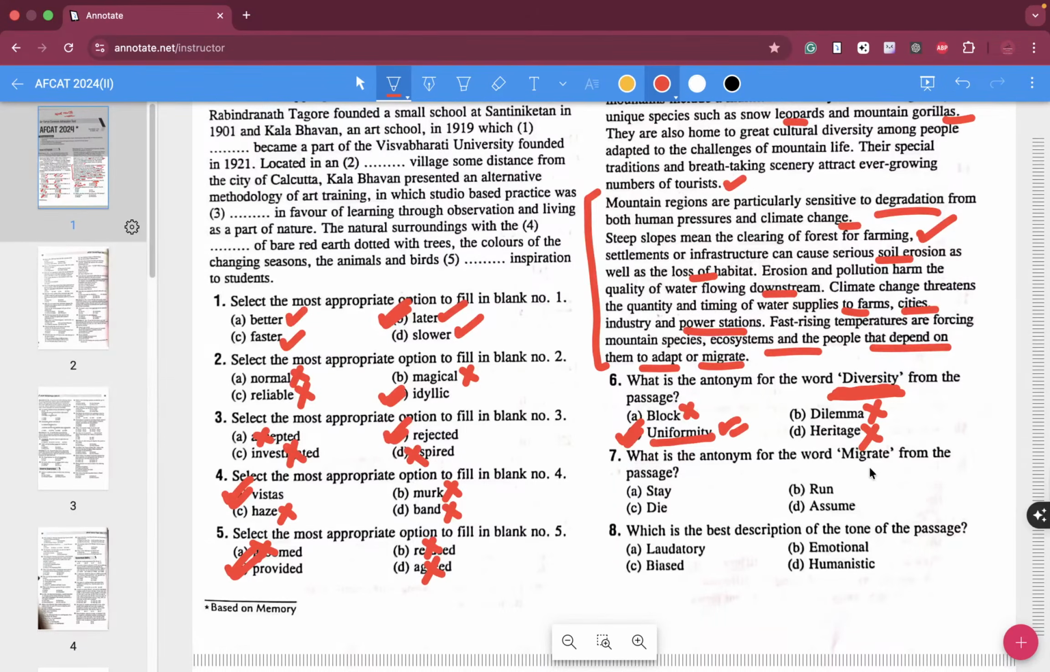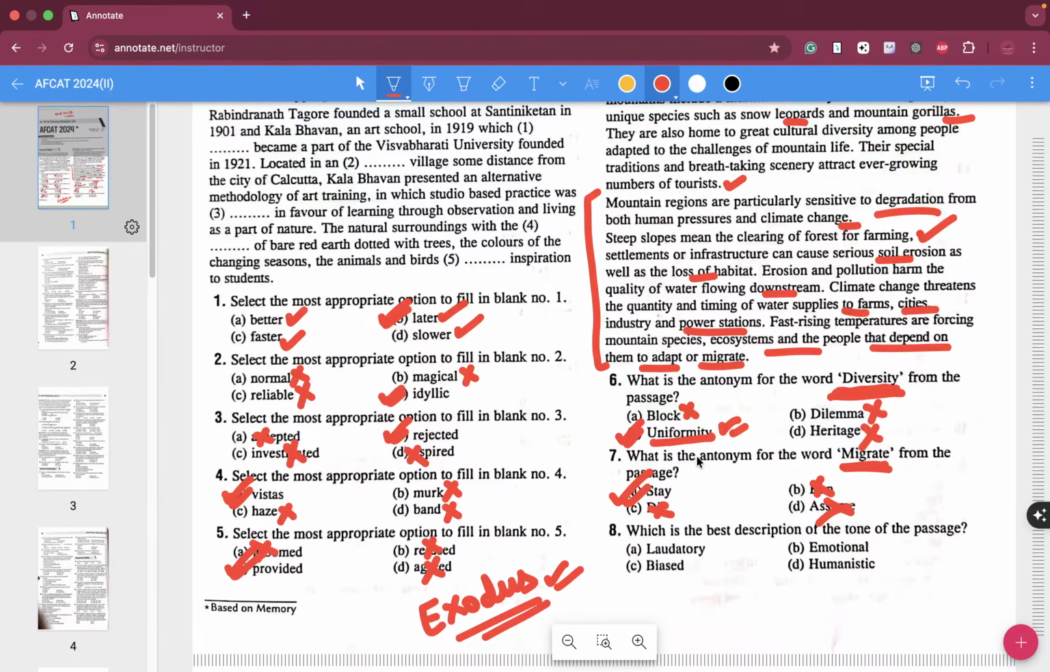So what is the antonym of the word migrate? Migrate means to move from one place to another, and there is also a very good word for it. This is a PYQ. Exodus is the meaning for migrate. Migration means exodus. So the antonym of migrate here is not right, run, assume, or die. Absolutely, these are all wrong answers. Stay is your correct answer.